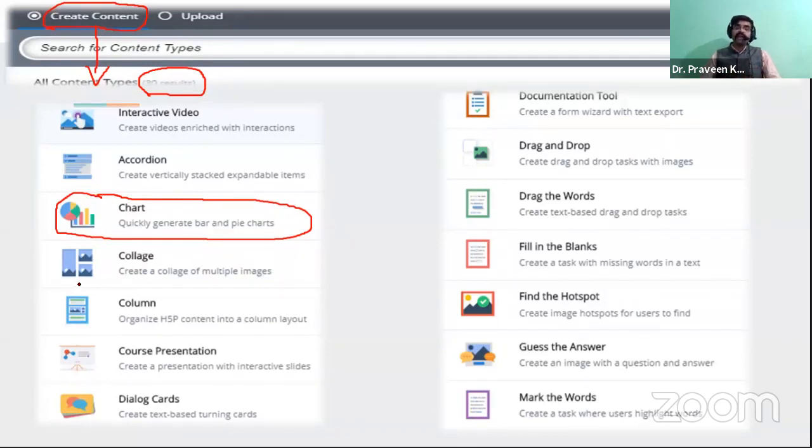And the collage. Everybody knows the collage; it will be a cognitive task where the teacher is going to pool some images which will be related to one single topic. Okay.